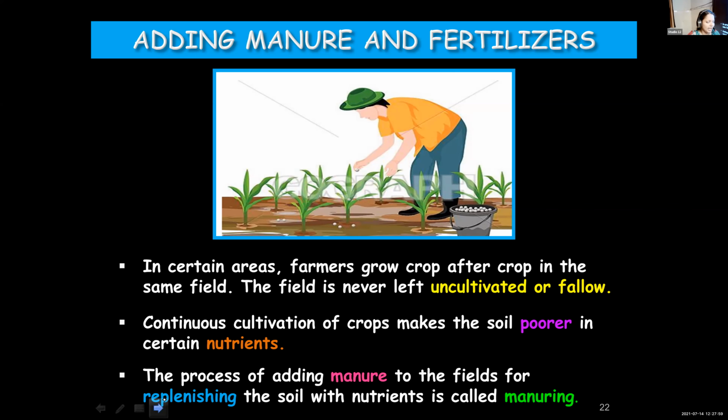Exactly. Or else you can say it's a method of farming with less or no use of chemicals. Organic farming is a farming method where we use less or no chemicals in the form of pesticides, fertilizers, or whatever it is. And here it is mentioned about manuring. Manuring means adding manure to the soil to replenish the nutrients.